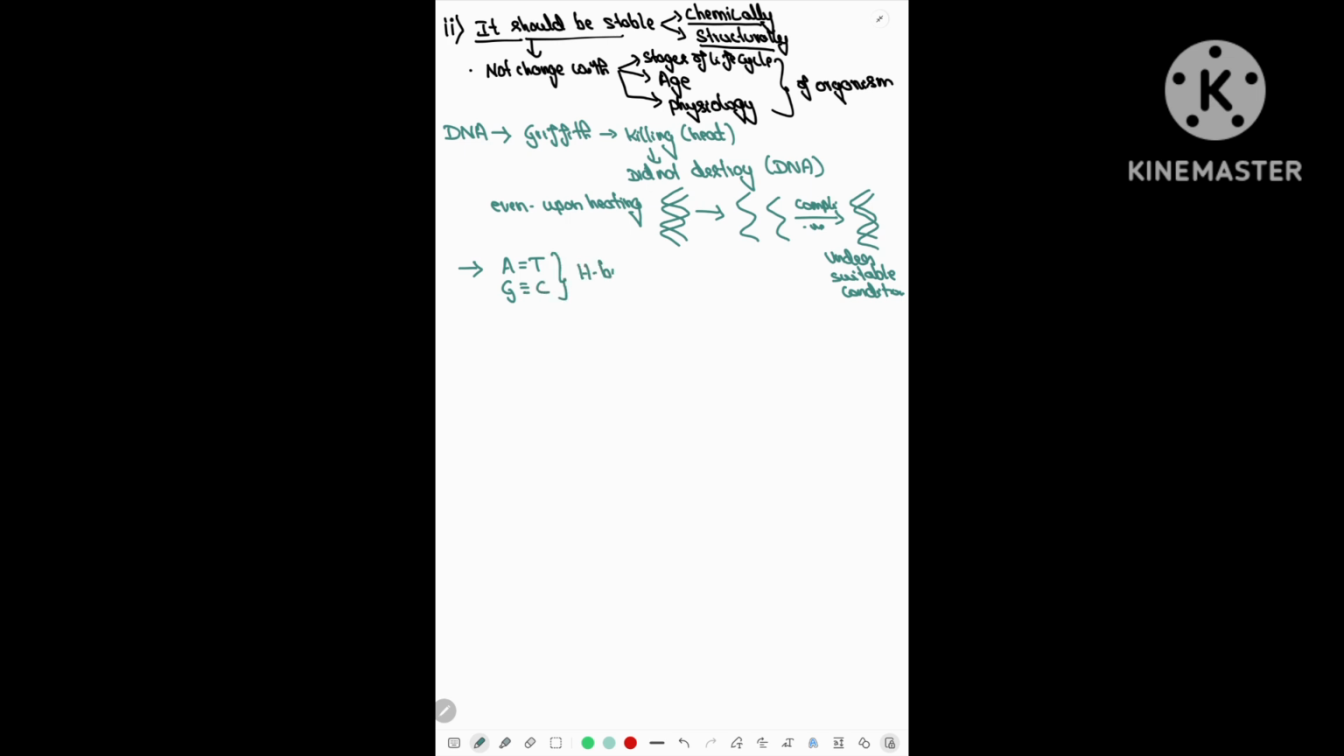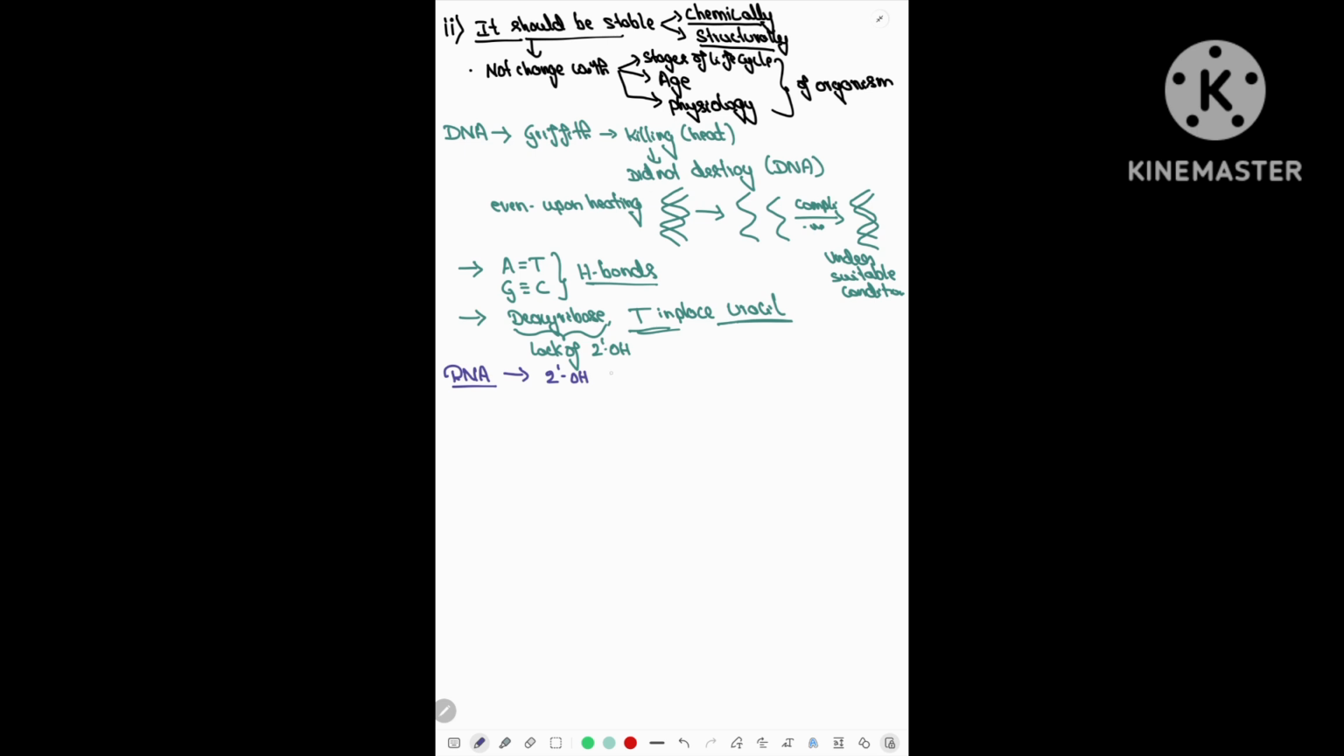The first reason is the presence of adenine and thymine, guanine and cytosine, with the presence of hydrogen bonds, that is complementarity. Secondly, the stability is due to the deoxyribose sugar, and deoxyribose sugar lacks the OH group at the second carbon atom, and the presence of thymine in place of uracil will also give additional stability to DNA.